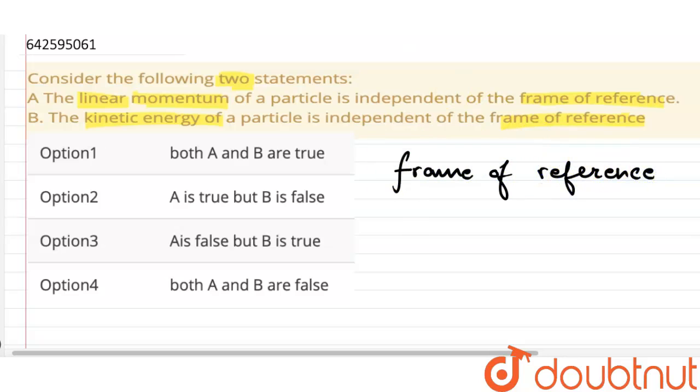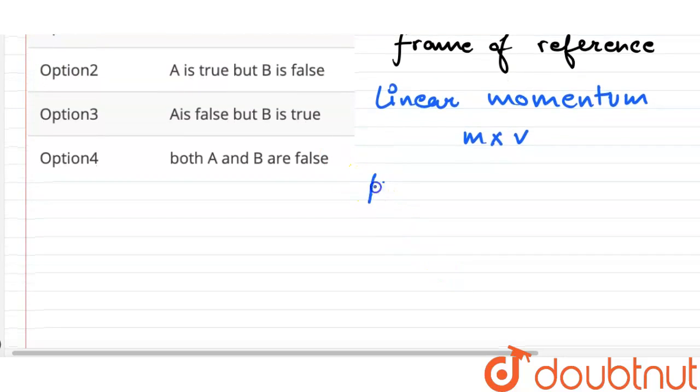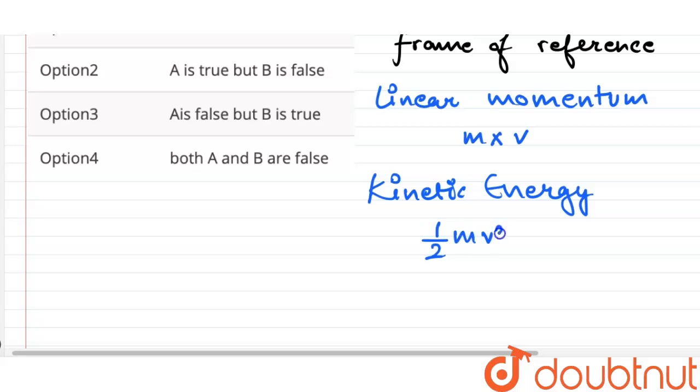And we are discussing about linear momentum, that is m into v, and kinetic energy, that is half m v square.